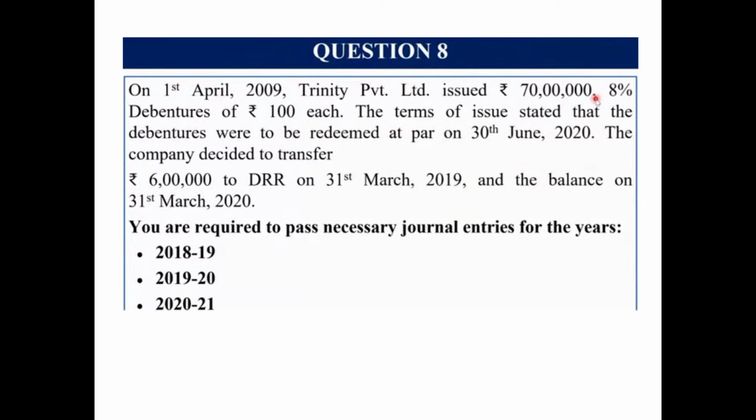The terms of issue stated that the debentures were to be redeemed at par on 30th June 2020. That the company decided to transfer rupees 6 lakh to DRR on 31st March 2019 and the balance on 31st March 2020. So since we know that a minimum of 10% needs to be transferred to DRR, and in the absence of any other information, we'll transfer 10%. So 10% of the face value 70 lakh is 7 lakh. So out of which 6 lakh is transferred to DRR on 31st March 2019 and the balance of 1 lakh will be transferred on 31st March 2020. You are required to pass the necessary journal entries for the years 2018-19, 19-20 and 2021.